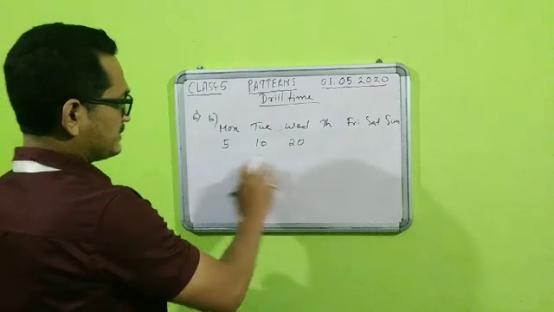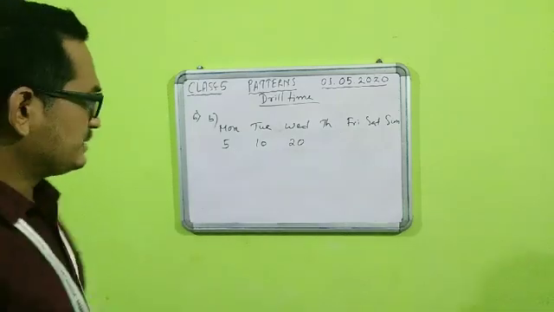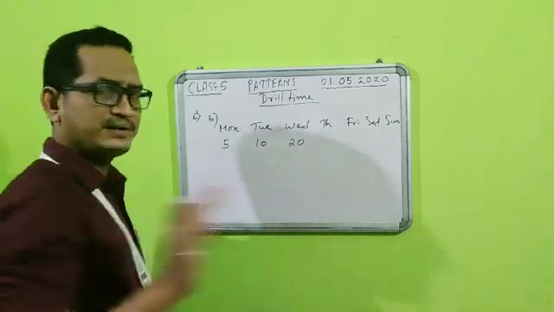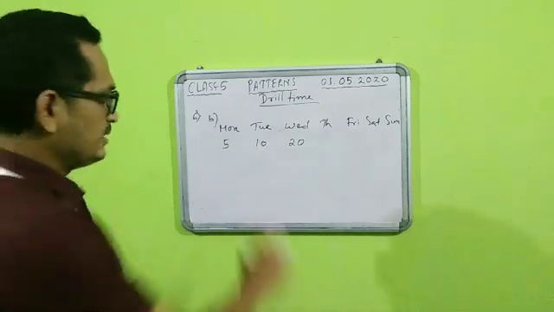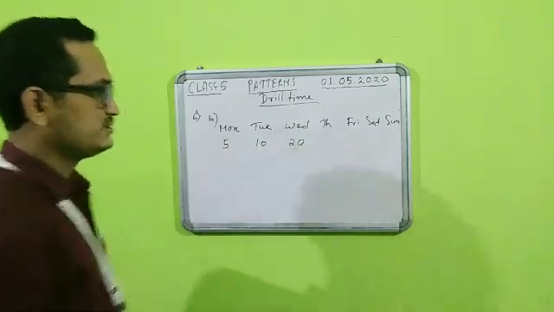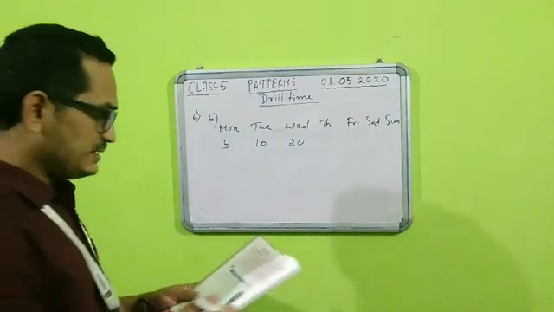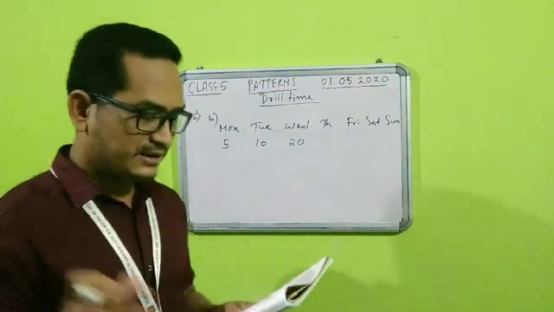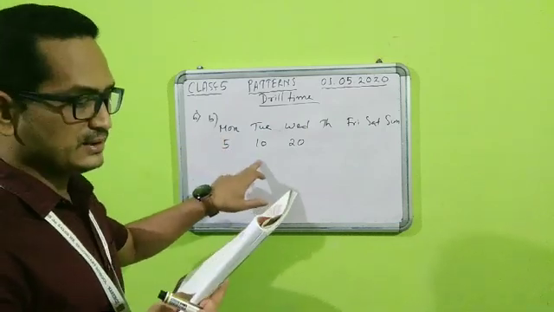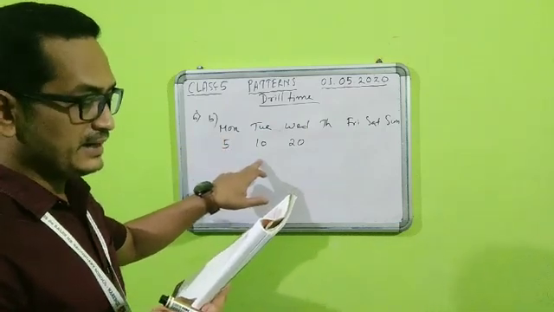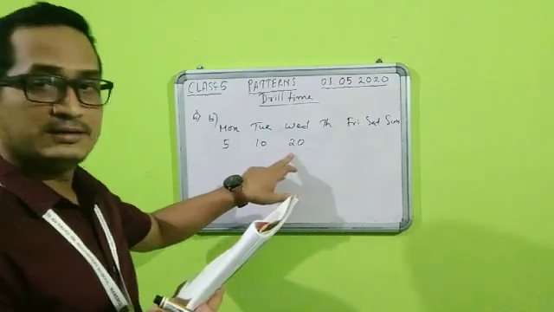So if you see the pattern, students, how it is going on. If you can relate this, say 5 2s are 10. Then 5 4s are 20. If you see how it is going on, Monday it was 5, Tuesday it was 10 flowers, then Wednesday it is 20.